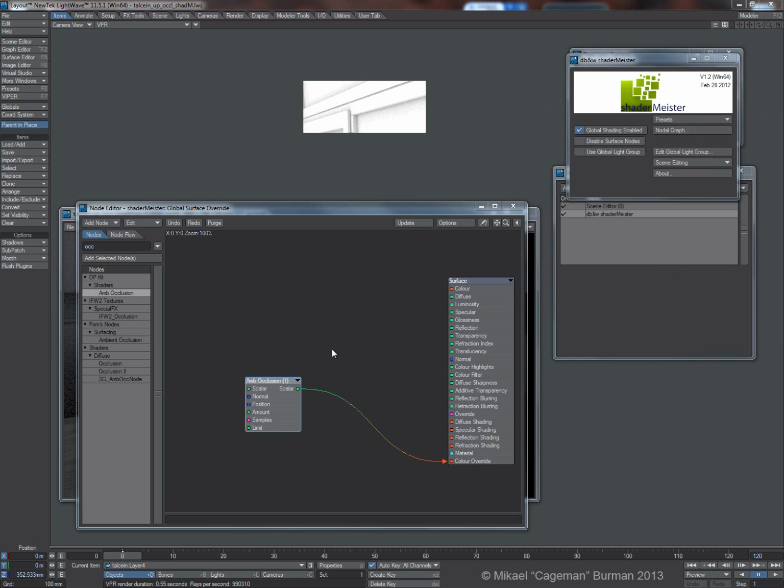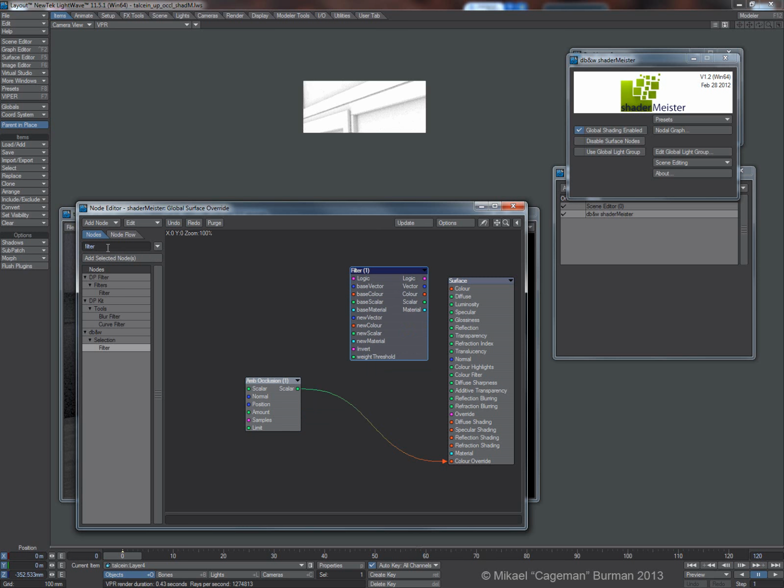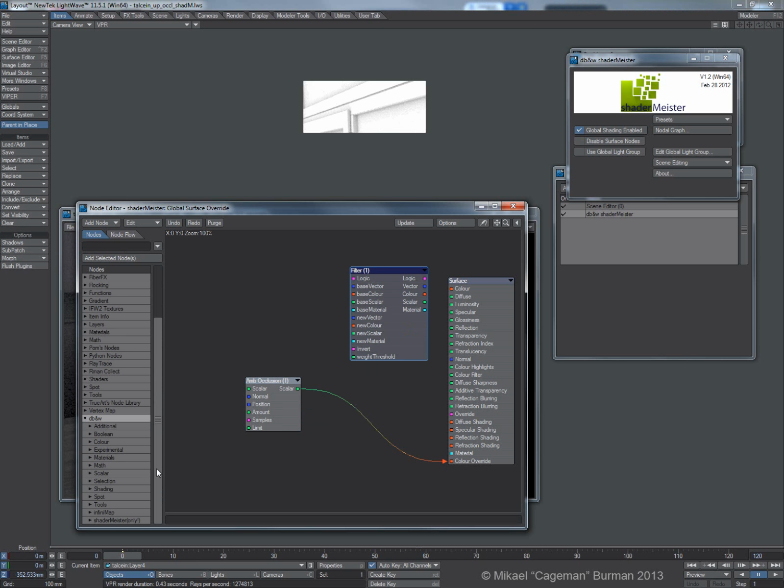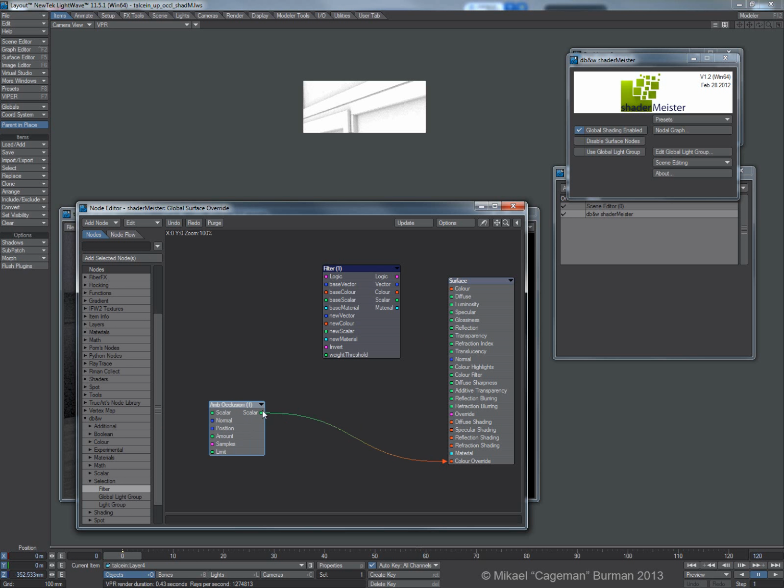So we need to filter this somehow, and if you have ShaderMeister, you can search for filter. You should find a selection filter under the B and W node tools here. So if I would remove that, we can see that the B and W have their own section here, and then it was under selection, and there you have the filter. Okay, so I will take this ambient occlusion shader into new color and bring the color into color override, and nothing should happen, nothing should change.